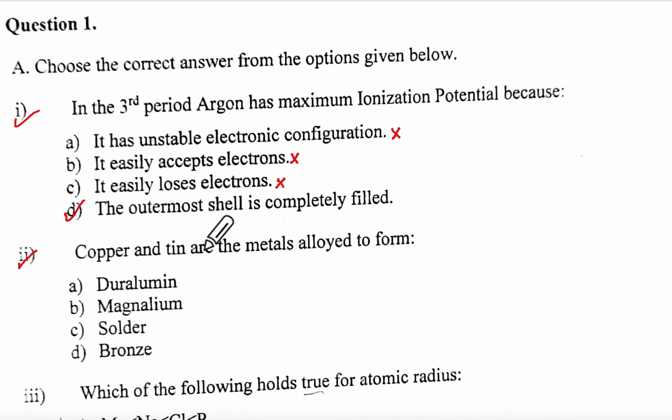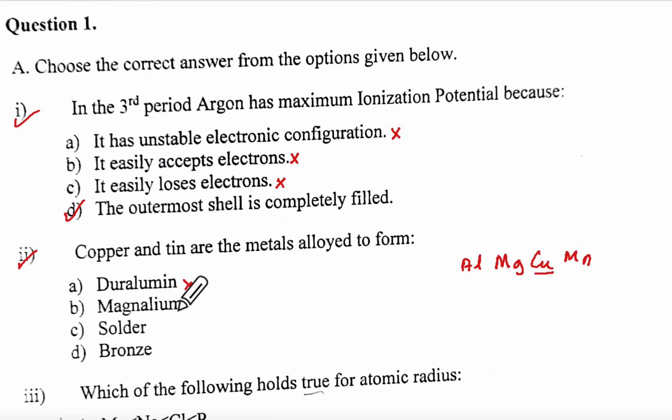Second one, copper and tin are metals alloyed to form. Duralumin has, remember the short form for duralumin is "All magazines have cute men": Al, Mg, Cu, Mn. So copper and tin is not here. So not this.